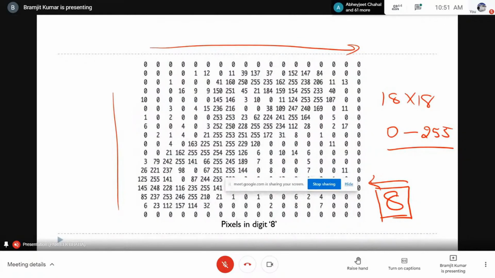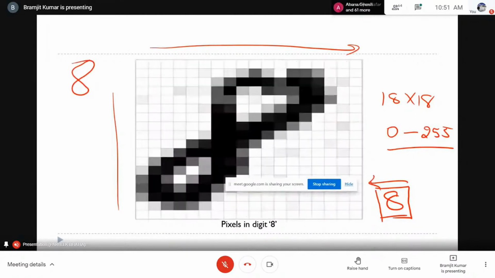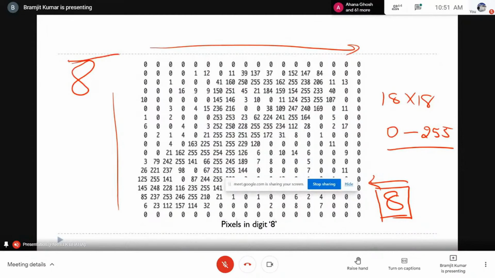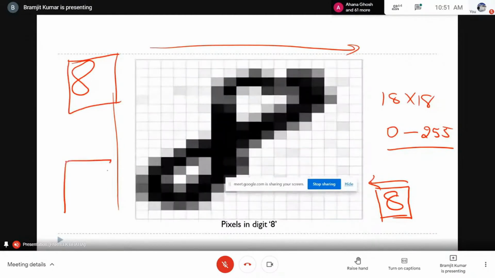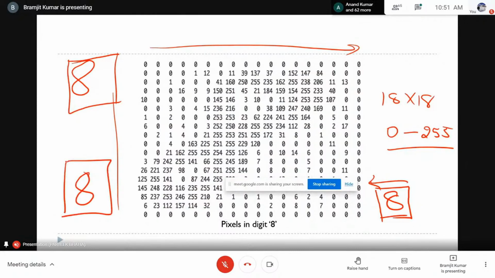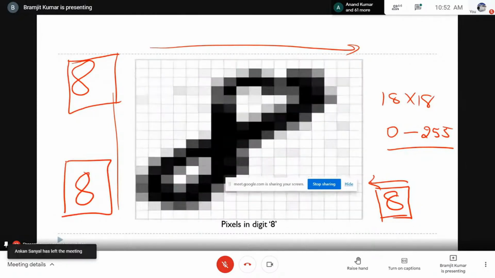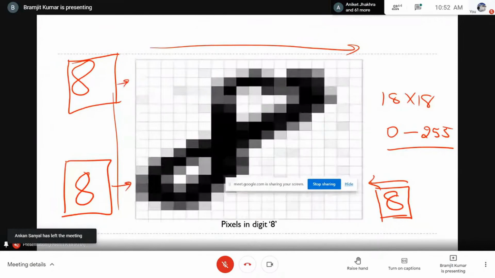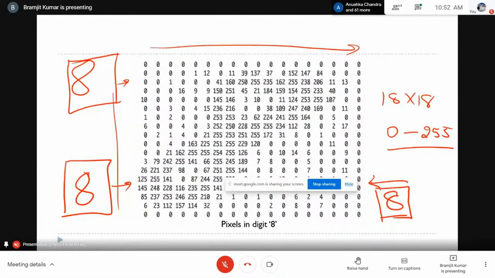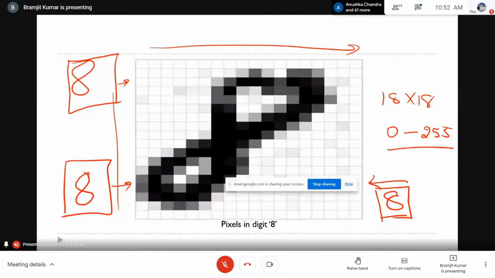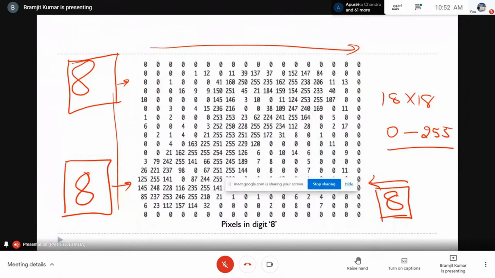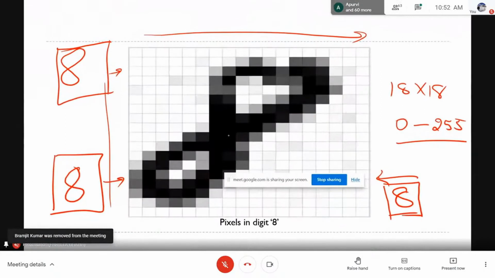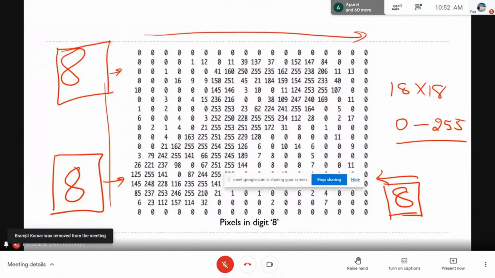But let's imagine if 8 is of smaller size or maybe at the top corner, then can you tell me whether the pixel values produced by this 8 and this 8 will be the same or different? Different, because here we are getting dark values in the center, but here you will get the dark values in the corner.